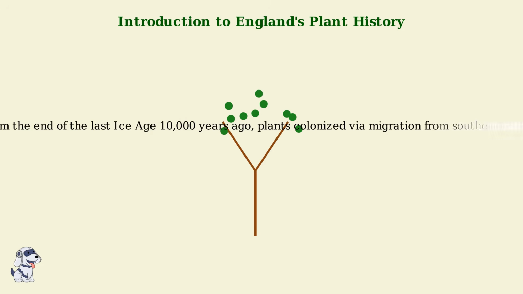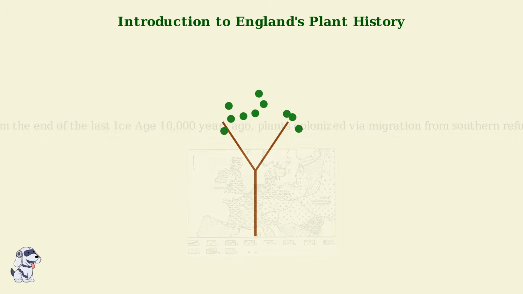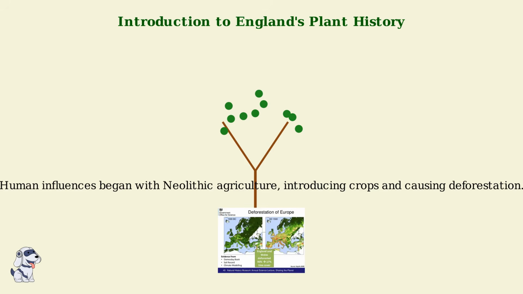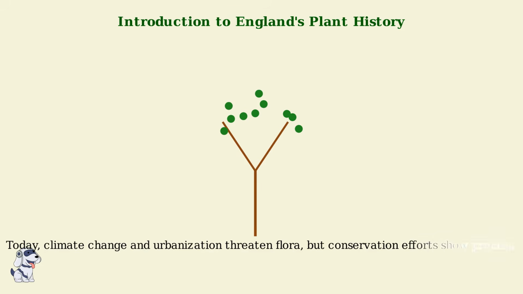Human influences began with Neolithic agriculture around 4000 BCE, introducing crops like wheat and barley, while leading to widespread deforestation. By medieval times, monastic gardens and later industrialization further transformed landscapes, with pollution affecting plant health. Today, climate change, urbanization, and Brexit policies present new challenges, with rising temperatures shifting species distributions and habitat loss affecting biodiversity. However, rewilding initiatives and urban greening projects offer hope for restoration.